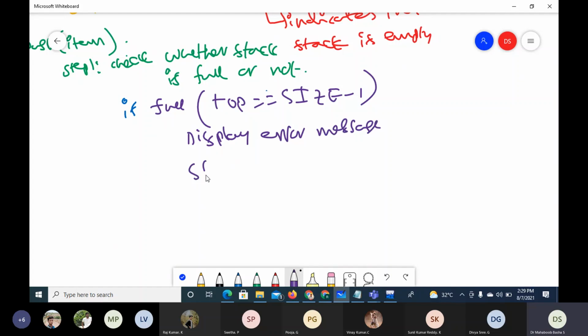And stop. So check whether the stack is full or not. If the stack is full, this will happen. If not, actually the numbers are not required, so I'll say step 1, and in step 1 we do all these things.